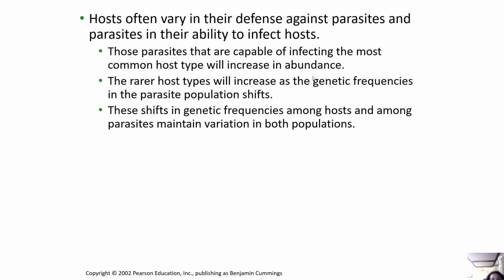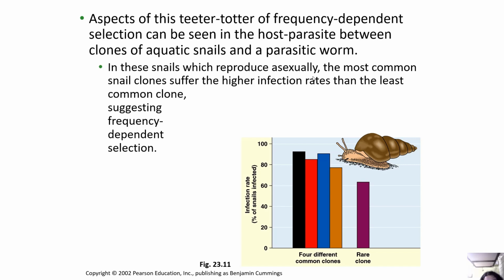And those parasites that are capable of infecting the most common host type will increase in abundance, and the rarer host types will increase as the genetic frequencies in the parasite population will shift. And these shifts in genetic frequencies among hosts and among parasites maintain variation in both populations. So, aspects of this teeter-totter of frequency-dependent selection can be seen in the host-parasite relationship between clones of aquatic snails and a parasitic worm. In these snails, which reproduce asexually, the most common snail clones suffer higher infection rates than the least common clones, suggesting frequency-dependent selection.